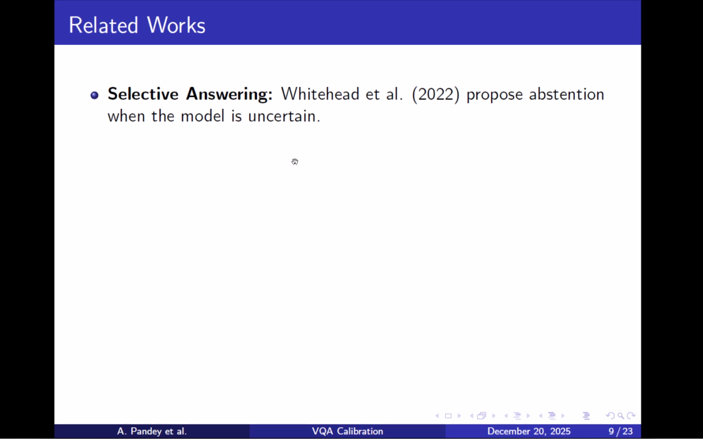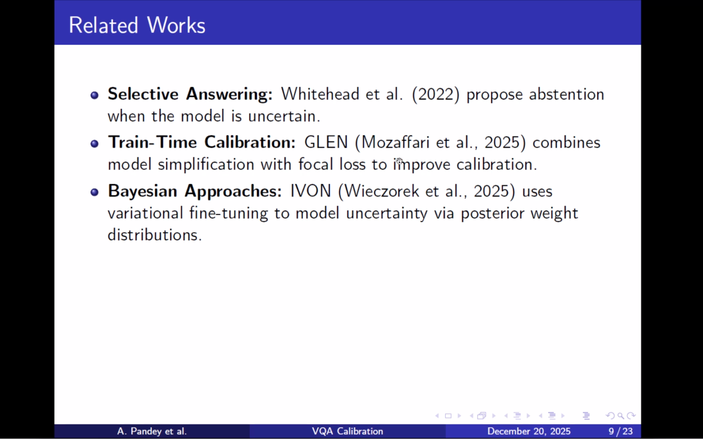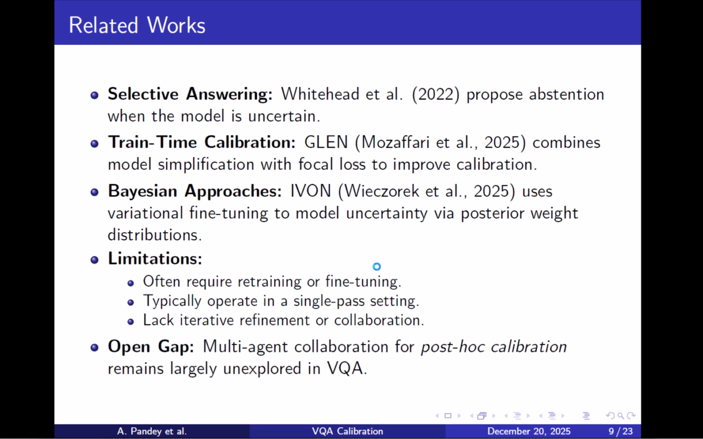First is selective answering. These methods do not improve calibration, they only avoid answering. Others are train-time calibration methods, which combine focal loss to improve calibration. Another is Bayesian approaches, which use variational fine-tuning to model uncertainty via a posterior weight distribution. However, these methods have limitations: they require fine-tuning and they are computationally expensive. Hence, while agentic systems have been explored for reasoning and calibration has been studied independently, multi-agent collaboration for post-hoc calibration in VQA remains largely unexplored.